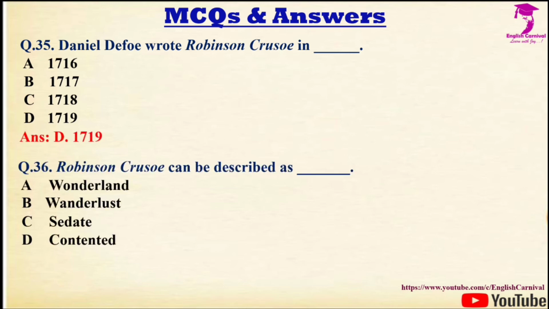Question number 36 we have, Robinson Crusoe can be described as dash. Options are A. Wonderland, B. Wanderlust, C. Sedate, and D. Contented. Correct answer is B, and it is Wanderlust.